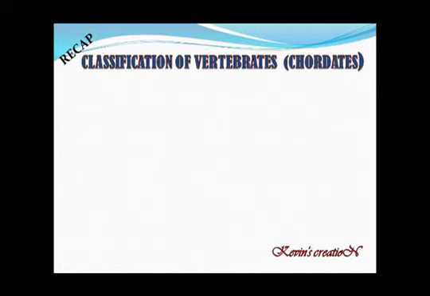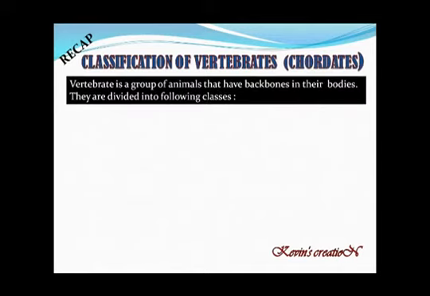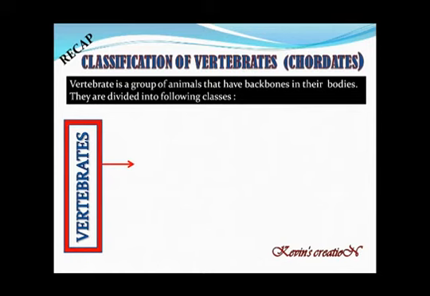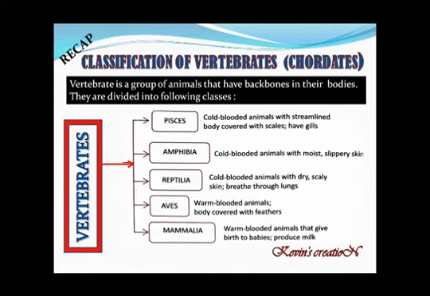Today what we are going to do is, this I showed you previously about the vertebrates or the chordates. They are the animals with backbones. They have got a distinct backbone in their bodies, and they are divided into these classes, which we are going to study today. In the first video only, we discussed about it. There are 5 groups, we can say there are 5 classes: Pisces, Amphibia, Reptilia, Aves, and Mammalia.